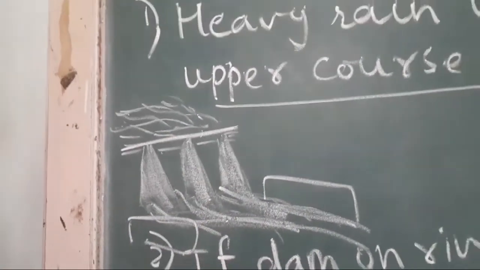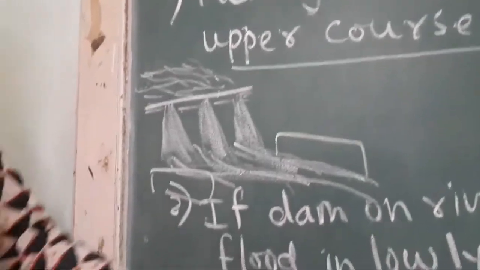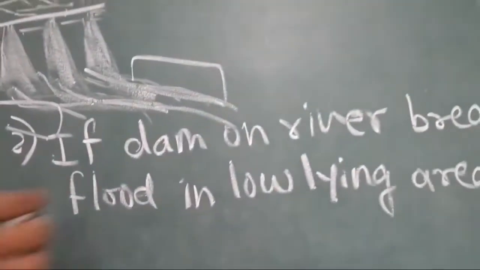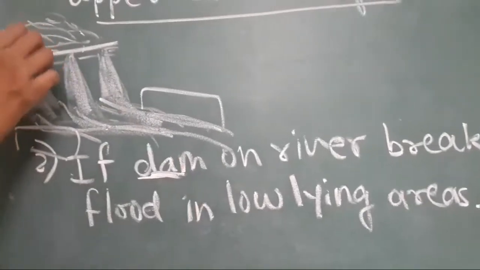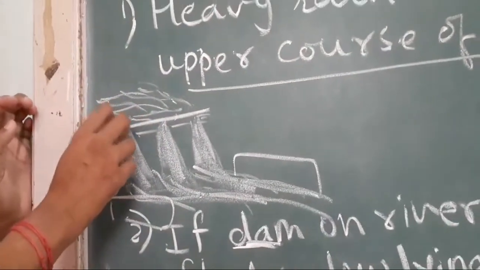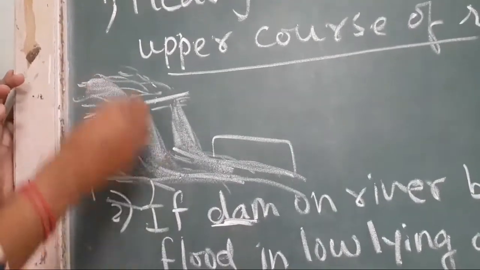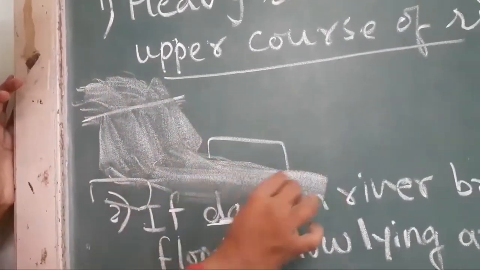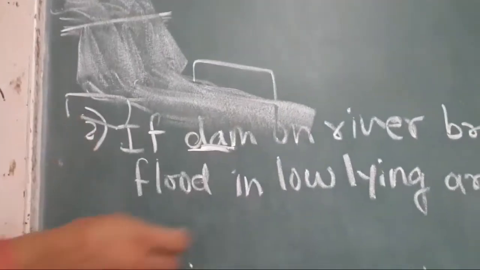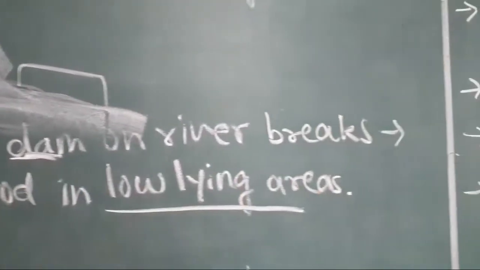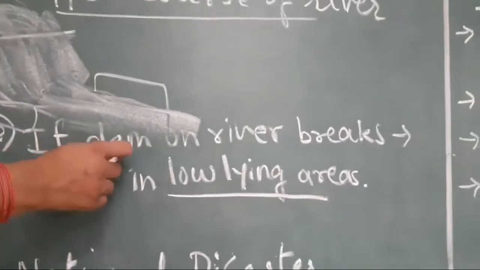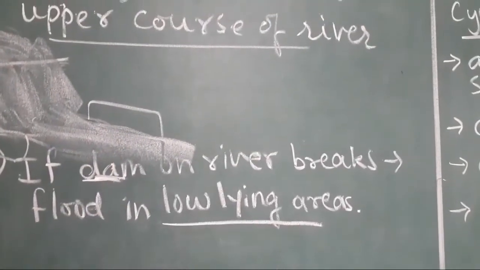Next one: if a dam on the river breaks, floods in the low-lying areas are faced. See, a dam is something which conserves water. It has a lot of capacity to store water. If that only breaks, what will happen? The water will all of a sudden rush to the low-lying areas, and there the low-lying areas will definitely face the problem of flood. So because of dams also floods are observed.